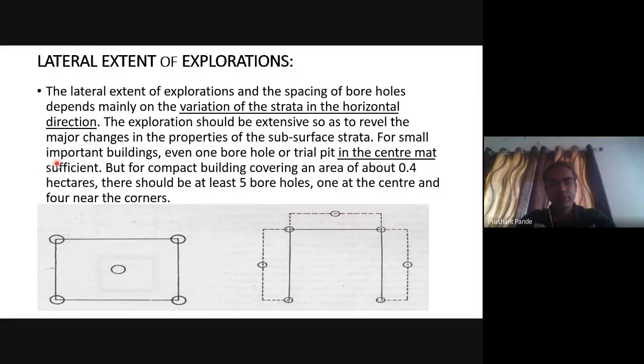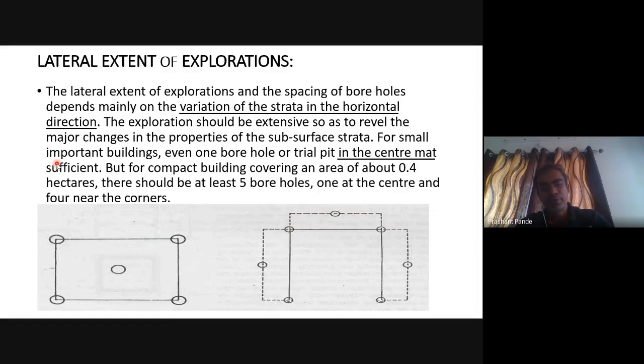Extent of exploration: up to which extent we should explore. The lateral extent of exploration or the spacing of boreholes depends mainly upon the variation of strata in the horizontal direction. The exploration should be extensive so as to reveal the major changes in the properties of subsurface strata.